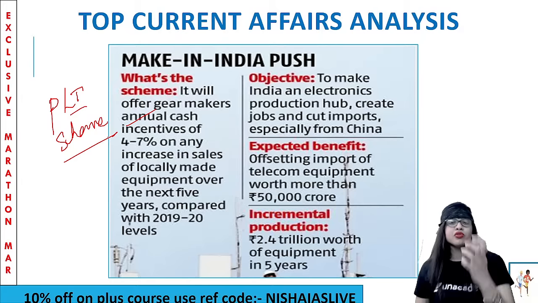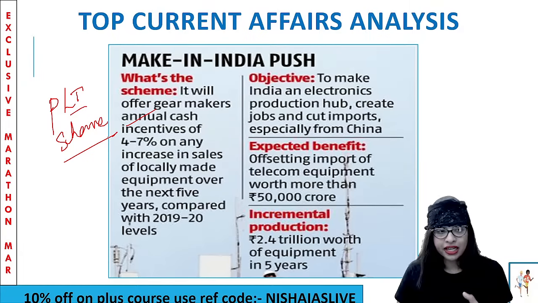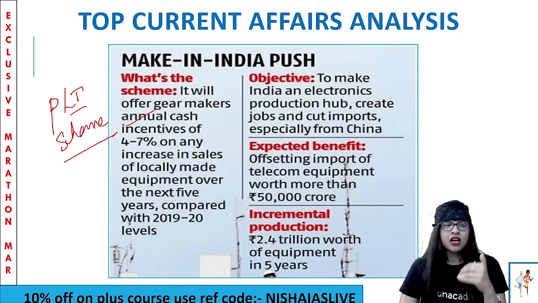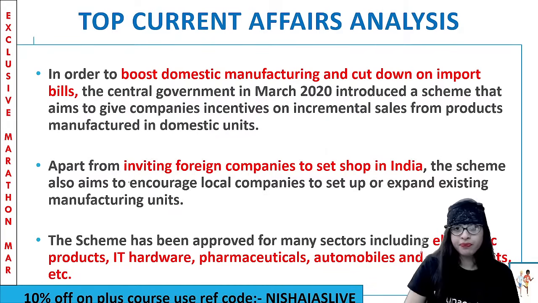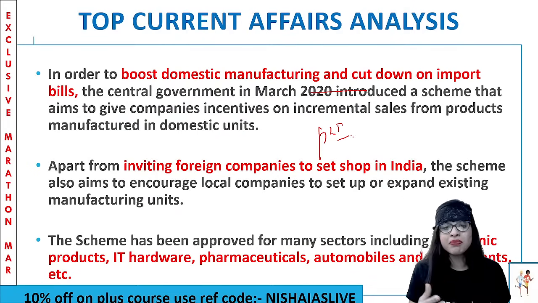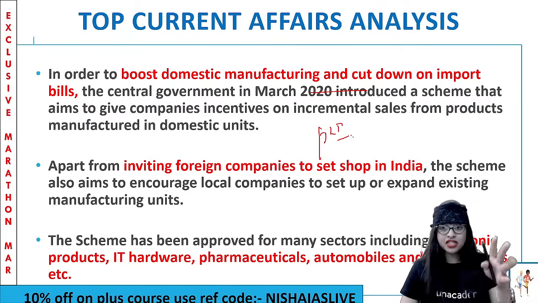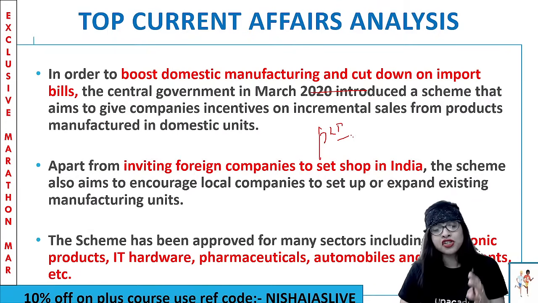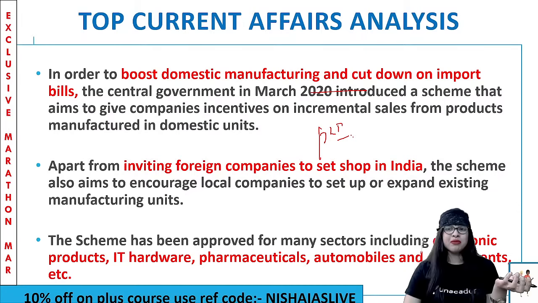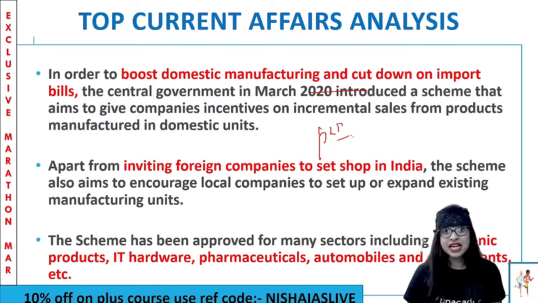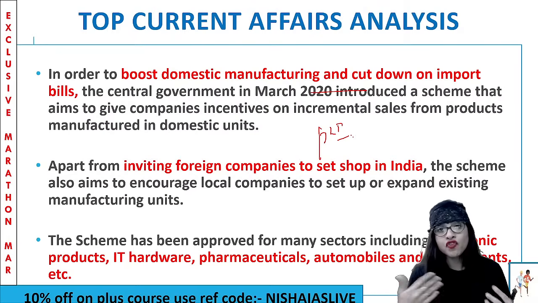See, in order to boost or increase domestic manufacturing and production and to reduce the import bills, the Union government in the year 2020 introduced a scheme called the PLI scheme. And the aim of this was to give companies a lot of incentives on incremental sales from products manufactured in domestic units, within the country, guys. So apart from inviting foreign companies to set up shop in India, this production linked incentive scheme also encourages all the local or domestic companies. So automatically we are improving India's local production. Our resources have been utilized to the fullest. Automatically we'll reach a point where we'll start exporting the things which we actually imported. So we're becoming self-reliant.